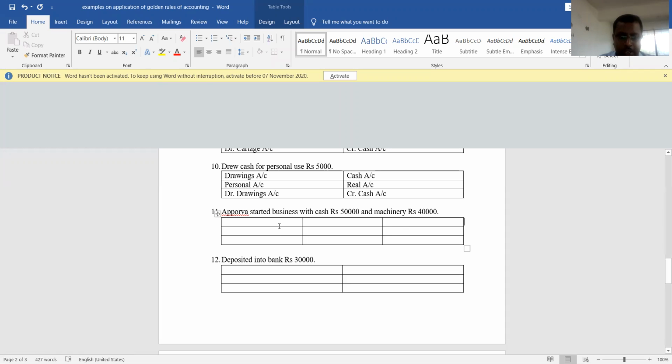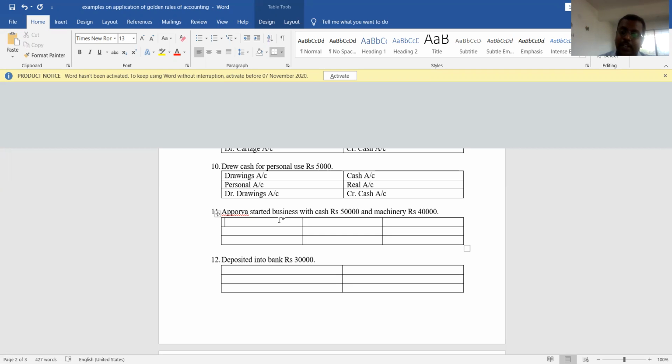Now let us move to the next transaction. Apurva started business with cash rupees 50,000 and machinery rupees 40,000. So which are the accounts here? I told you that every transaction will have a minimum of two accounts. I never said that there will be only two accounts. But in this particular transaction, we are finding three accounts.